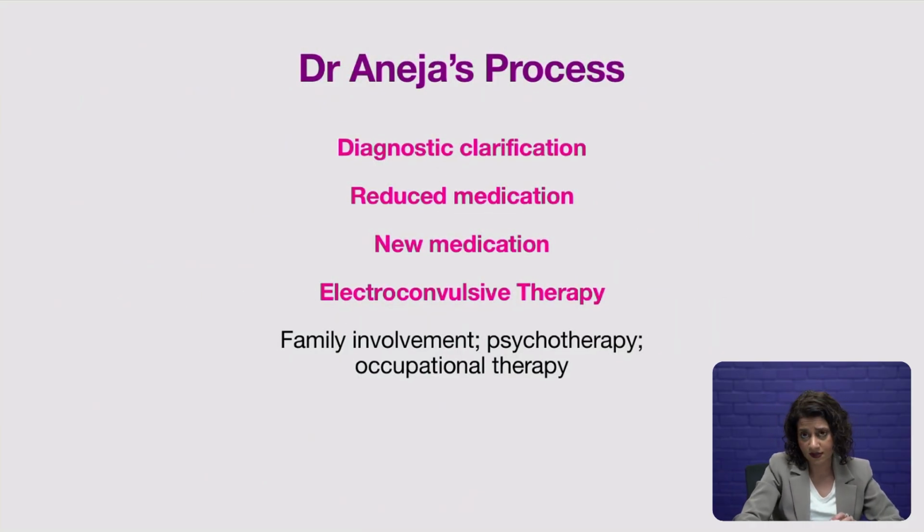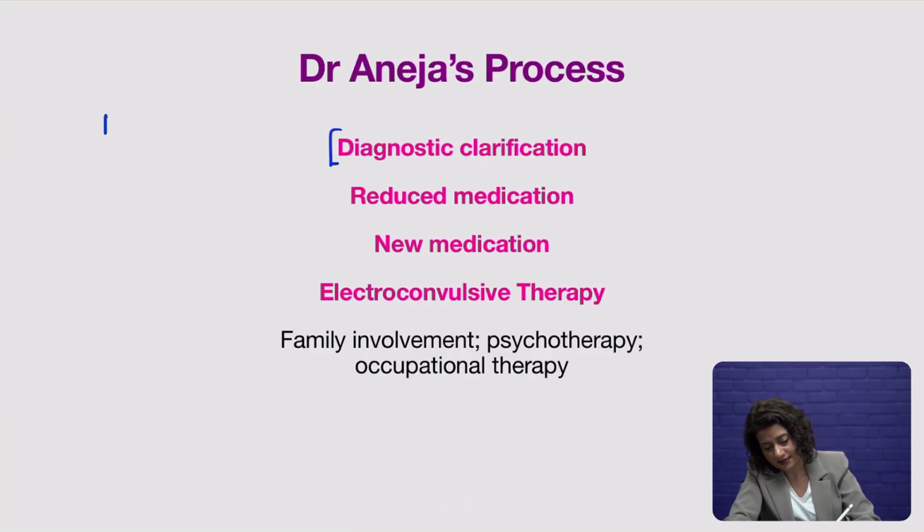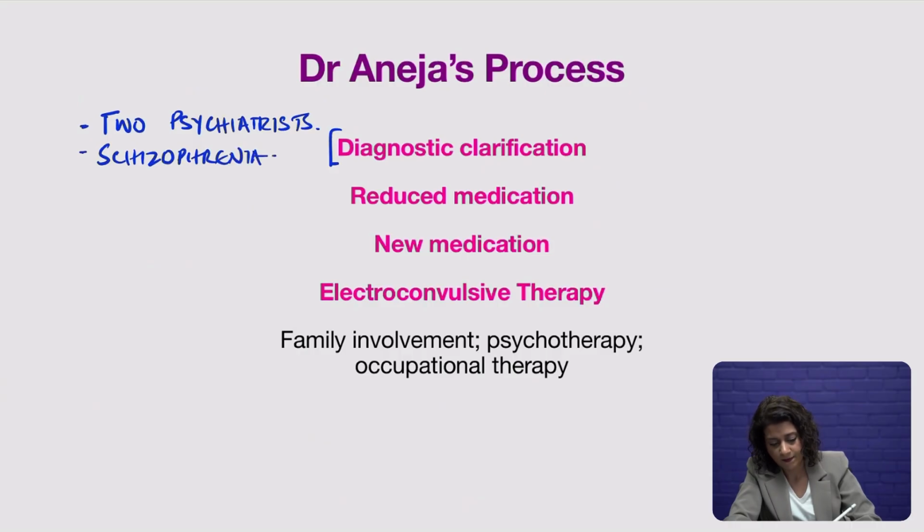So what did Dr. Aneja do in this case? He had to seek a great amount of clarity in his diagnosis because at the time that the boy was brought to the clinic, he already had seen two different doctors. He had seen two different psychiatrists. He had received by this time a schizophrenia diagnosis, but it wasn't a firm diagnosis.